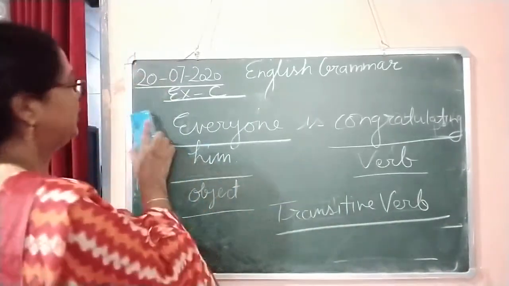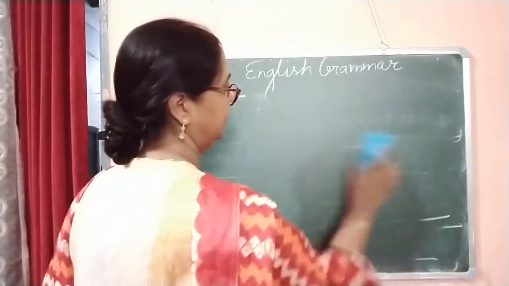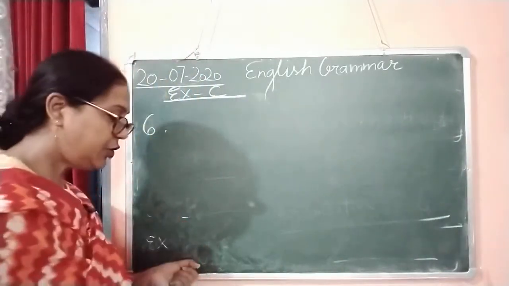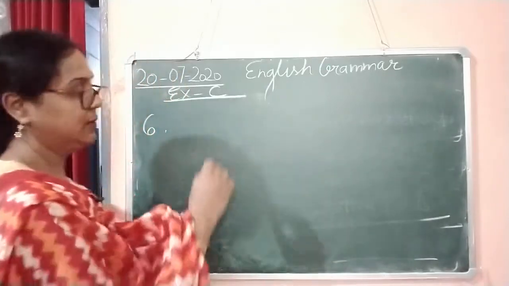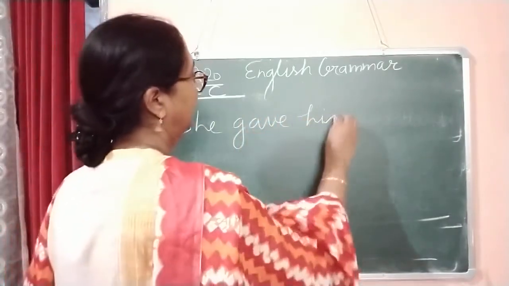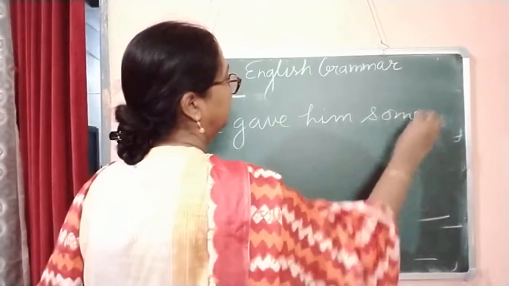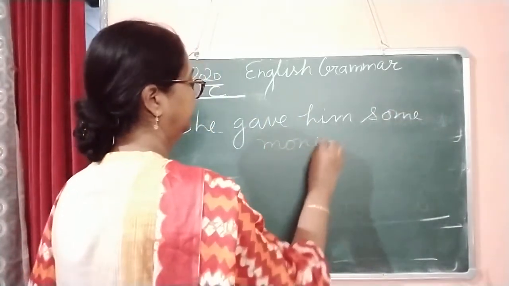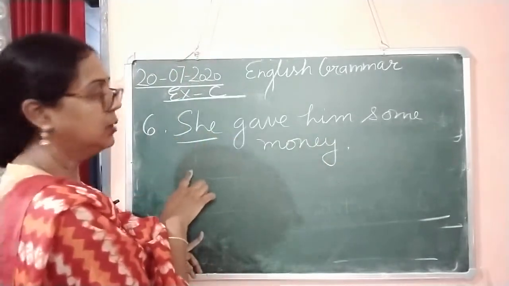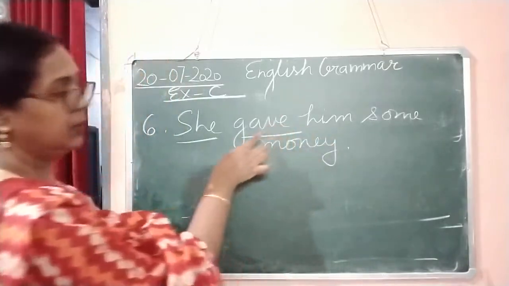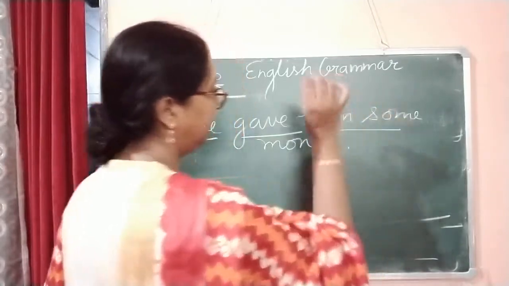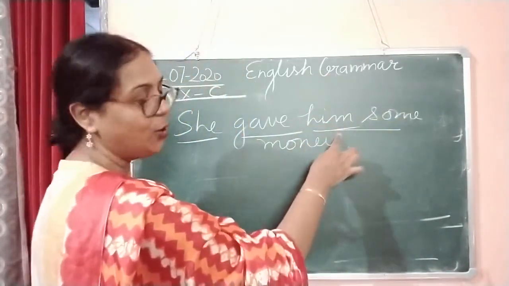Now let's move to number 6. Number 6, she gave him some money. Now again you can see she is the doer or subject, gave is the verb, him is the indirect object and some money is the direct object.